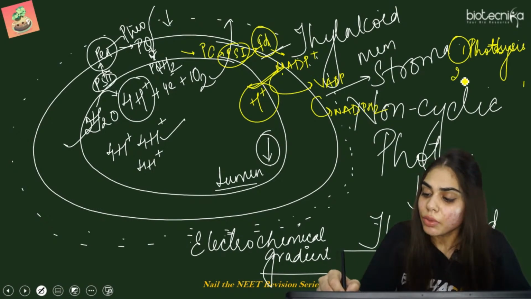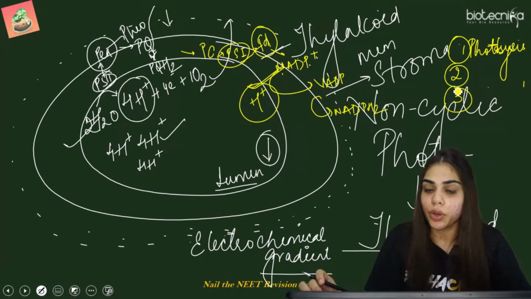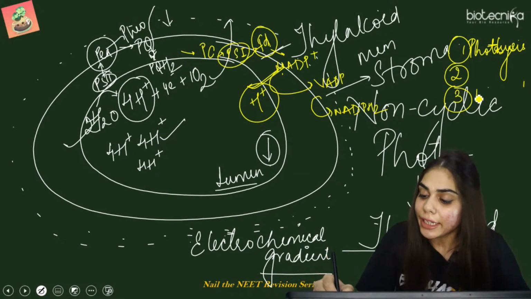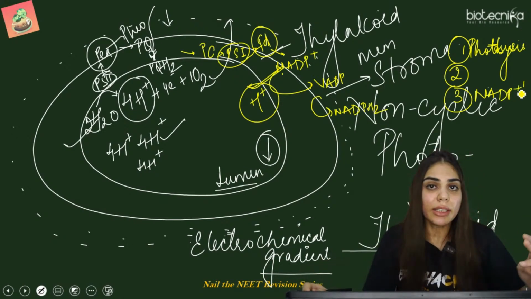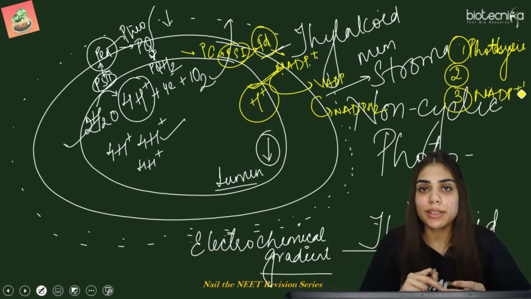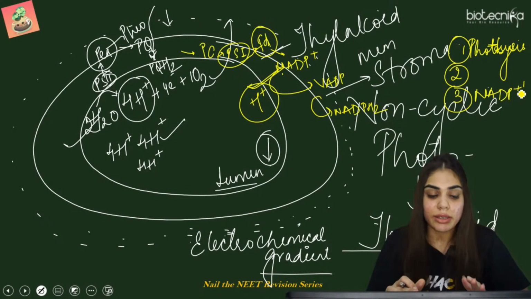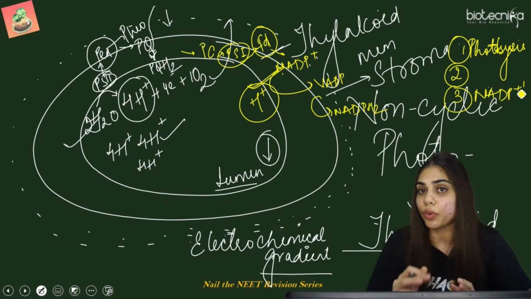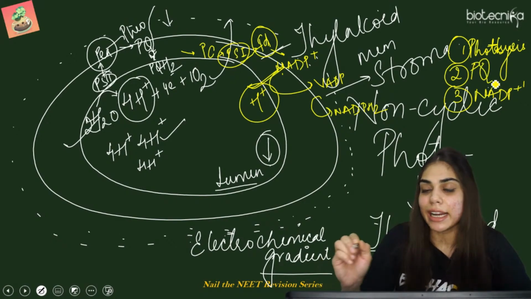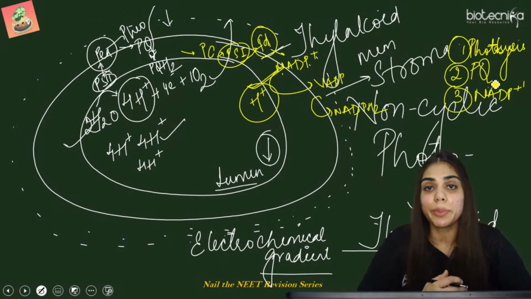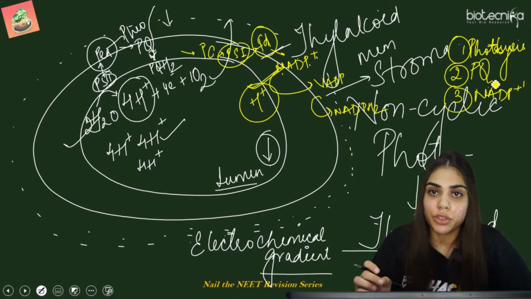So third responsibility, किसने ली है कम करने की प्रोटॉन? It is only the NADP reductase enzyme. So you can see तीन तरीके से स्ट्रोमा में H plus ions की कमी हुई. Firstly, this H plus ions are getting increased in the lumen of thylakoid because of the photolysis of water. Second, because of the proton carrier, that is plastoquinone. And third, because of the reducing power generation, that is NADPH2 formation.